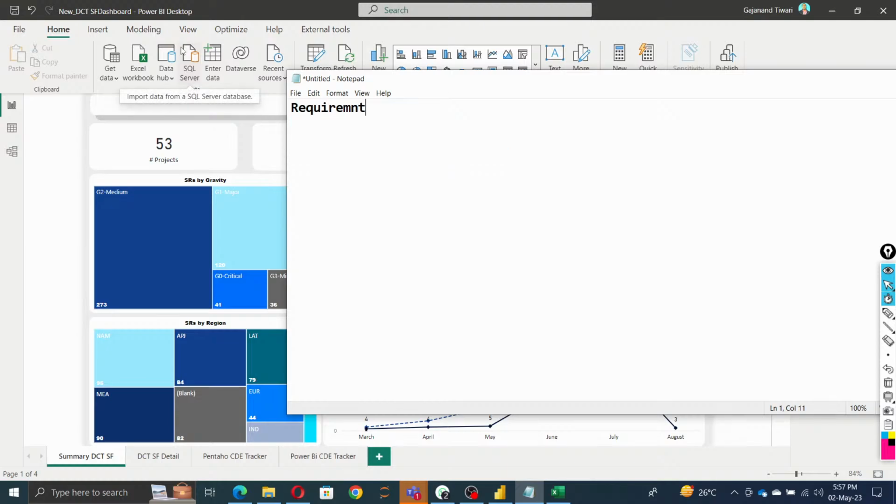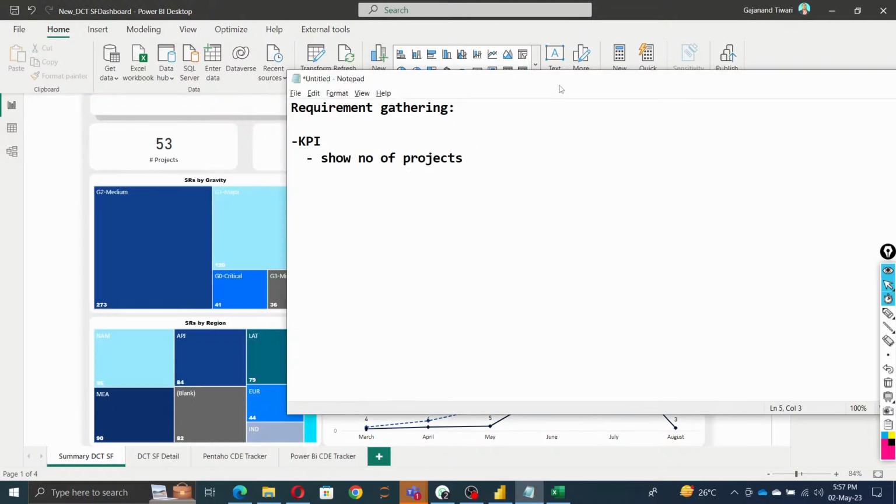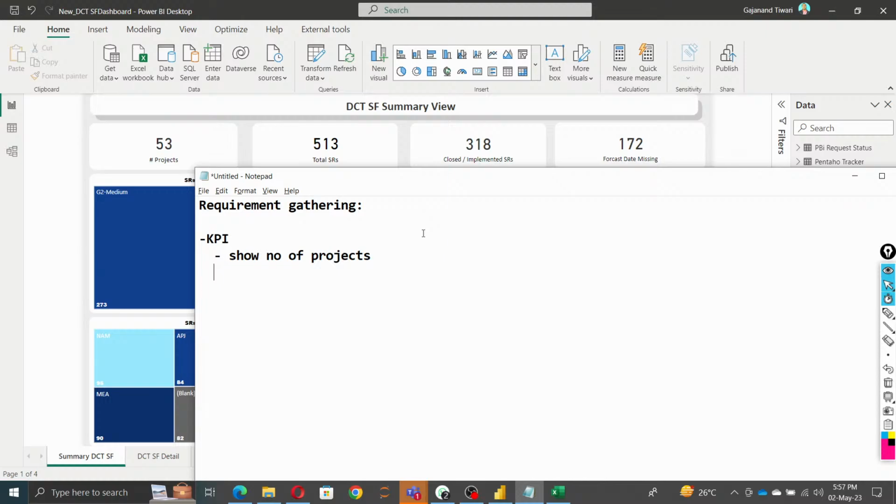So, requirement gathering. First the customer asks to show the number of projects. It's a KPI. In the KPI, show the number of projects. Then next we have total SRs, how many SRs we have. So we have total SRs.